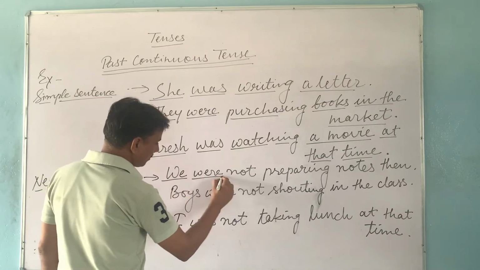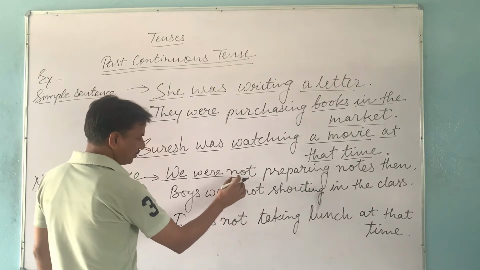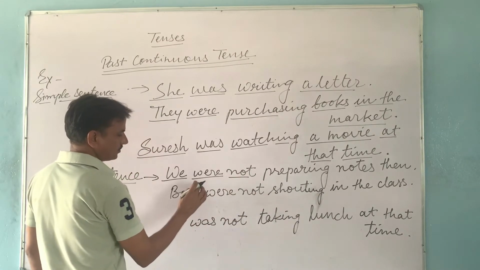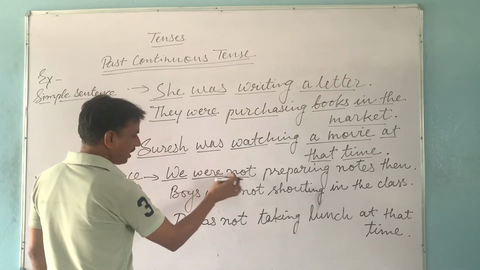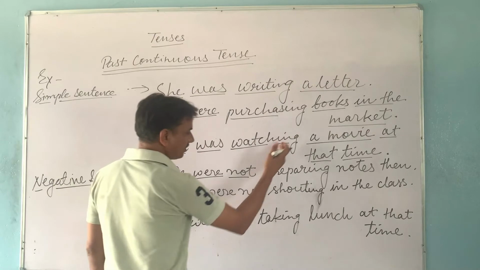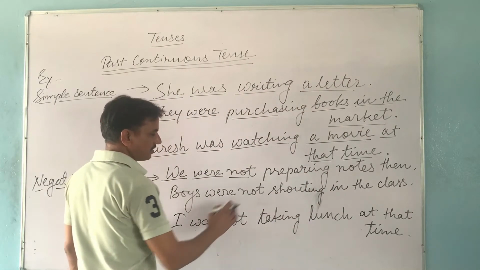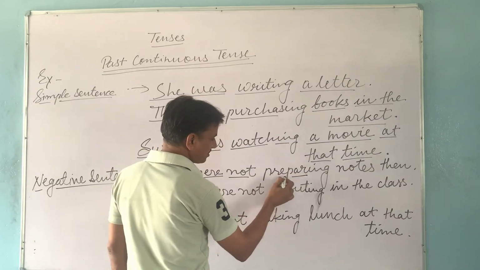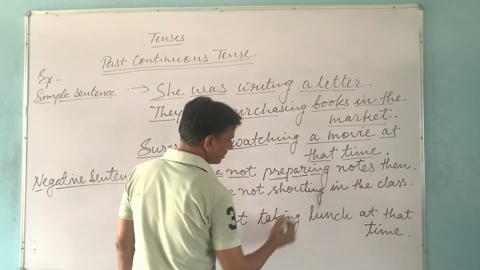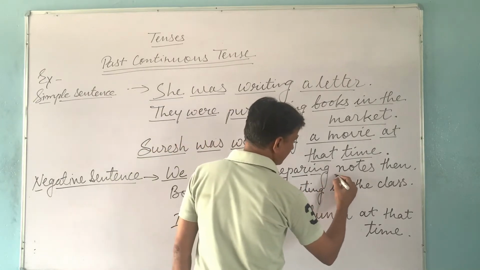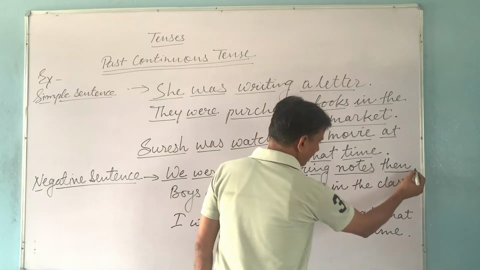So we have used were here and not, because in negative sentence we use not after helping verb. So verb is helping verb and not is set after helping verb. Then the remaining structure will be the same, just like affirmative or simple sentence. First form with ing: prepare is the first form of verb and it is used here with ing. Notes are object and then is the other word and this is full stop.